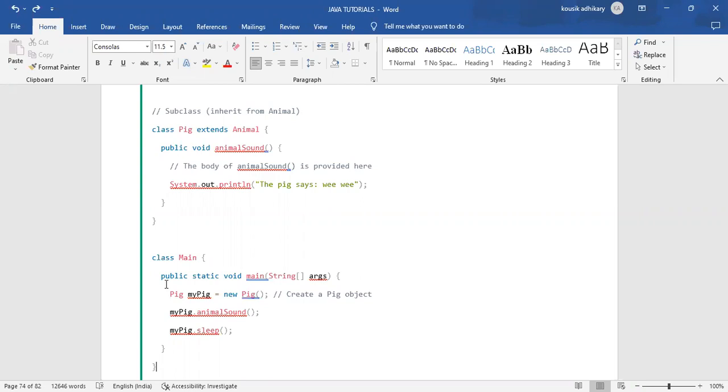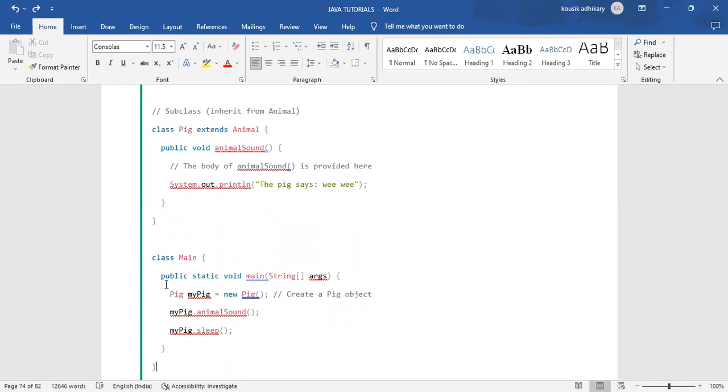Because we can't create an object of the abstract class, and without creating an object of a class, we can't access it. Here the Animal class is the abstract class.